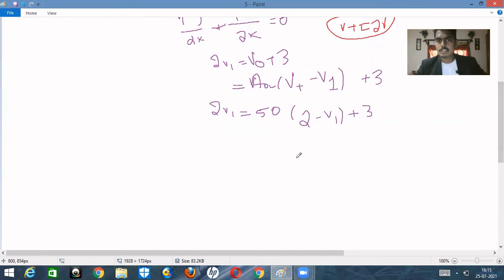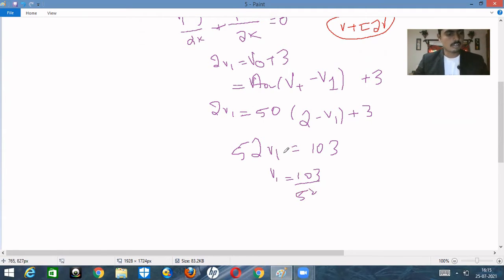Therefore, if you take V1 on one side, here it is V1 and here it is 50 V1. If you take it on the left hand side, it will become 52 V1. So 52 V1 is equal to 52s are 100 plus 3, which is 103. Therefore V1 will be equal to 103 upon 52. You can calculate using a calculator. So 103 divided by 52 is nothing but 1.98, right? So V1 is equal to 1.98 volt. This is the value of V1.